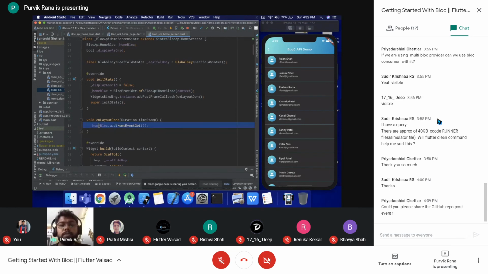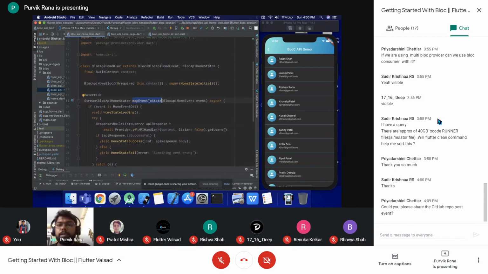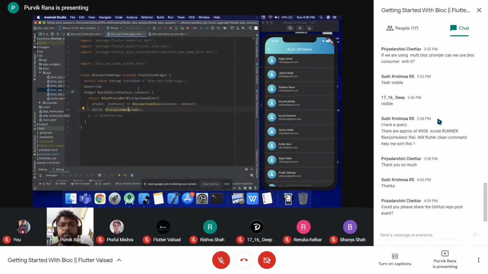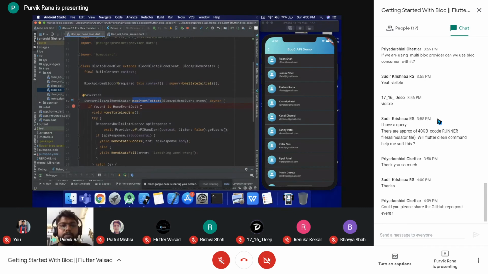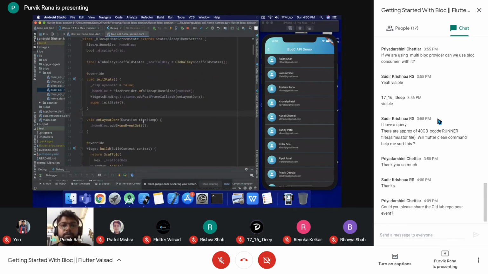So using the local instance, the event is added, which is the home event add. So when this event is added to the block, this event state will get triggered, and the event will be received over here. So based on the type of the event, the event that we are having is the home event get.